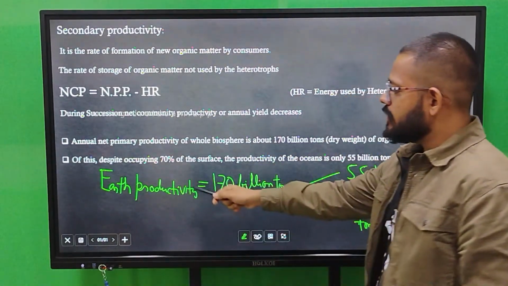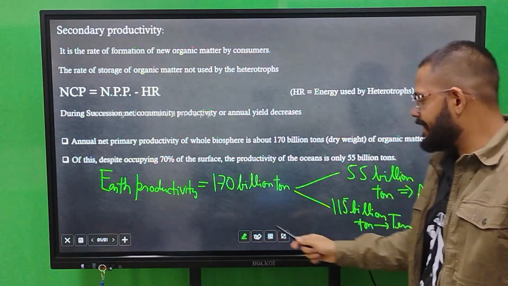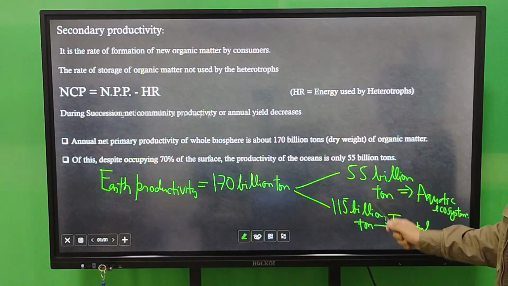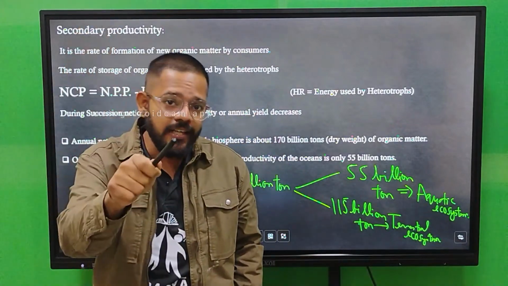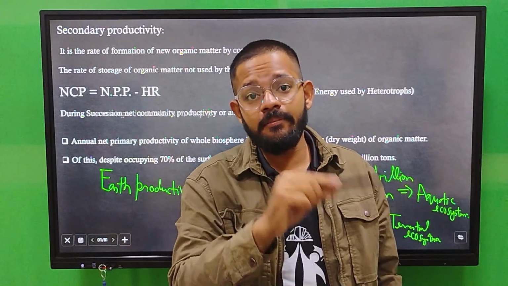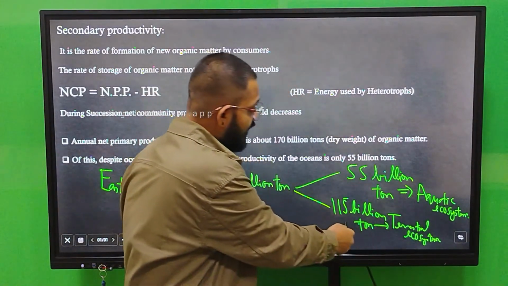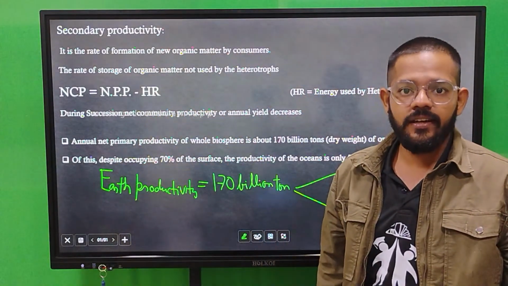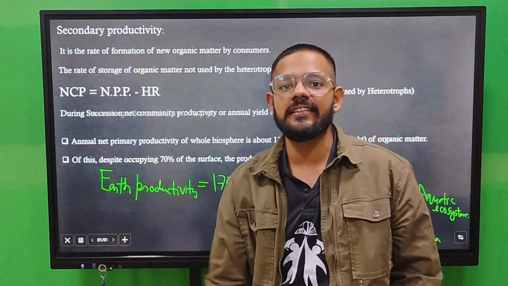Earth productivity is 170 billion ton. Out of that, 55 billion ton is produced by the aquatic ecosystem and 115 billion ton by your terrestrial ecosystem. But on Earth, water occupies 70% of the area and the remaining 30% is occupied by land. Still, land has more productivity than the aquatic ecosystem, because there are more plant species on land than in water.